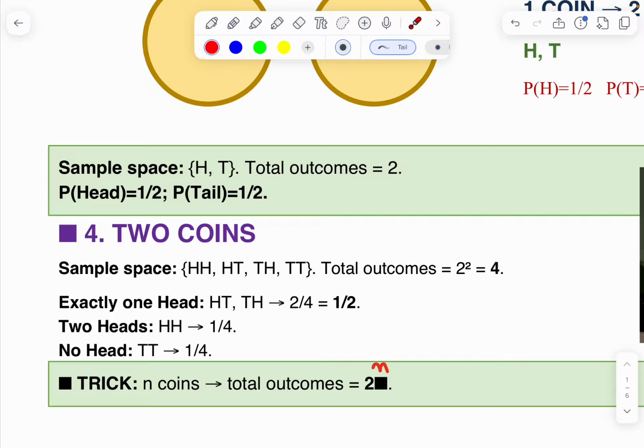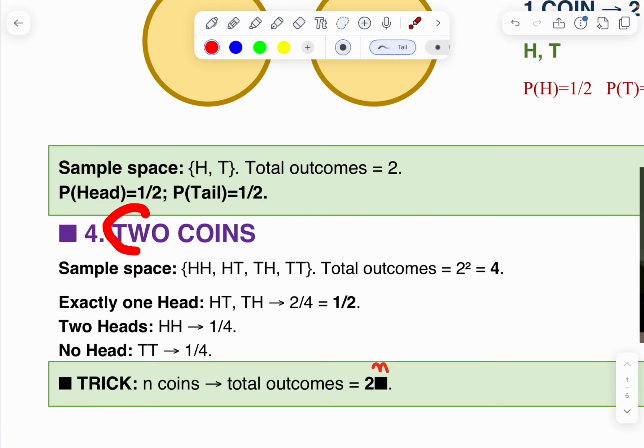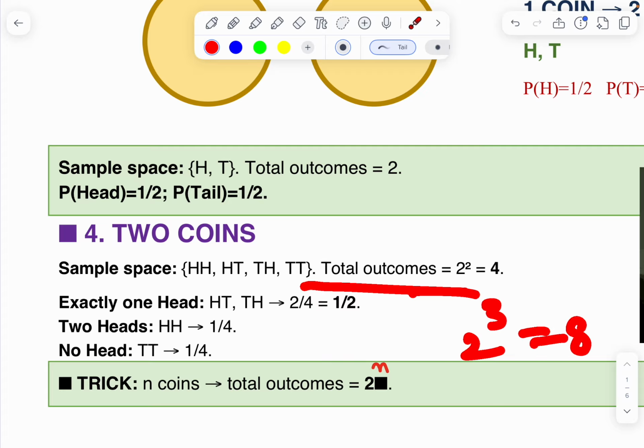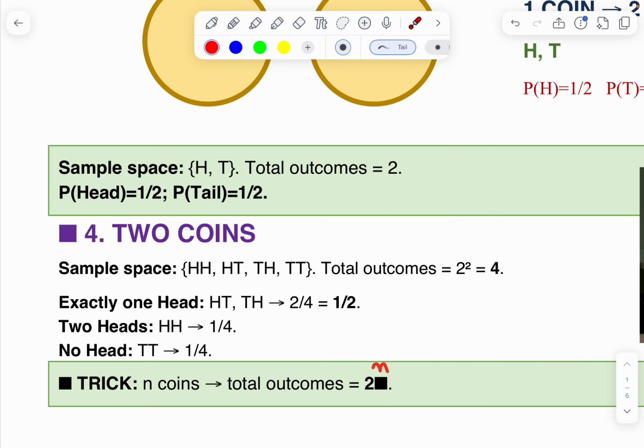What is n? We are tossing 2 coins, therefore 2 power n, so 2 square is equal to 4. Suppose we are tossing 3 coins, the total outcomes are 2 cube, 2 power n formula. Suppose we are tossing 4 coins, 2 power 4 is equal to 16.